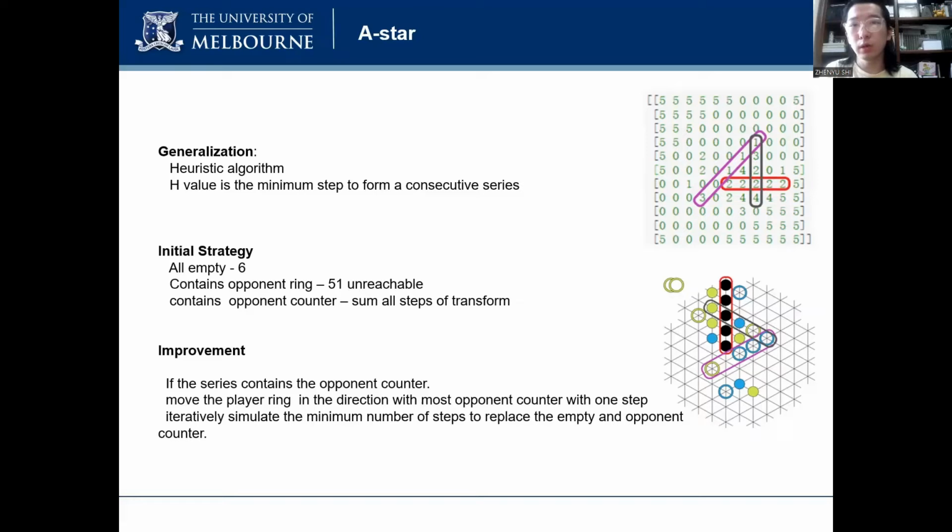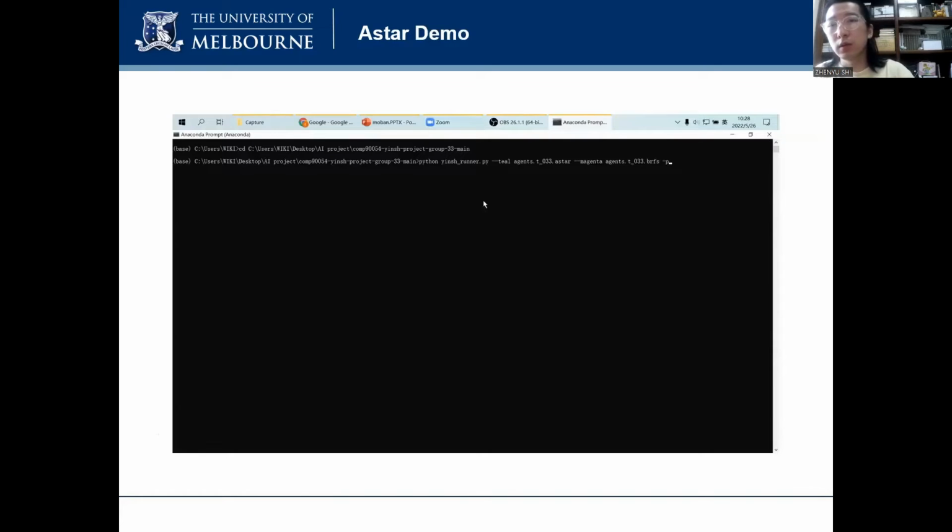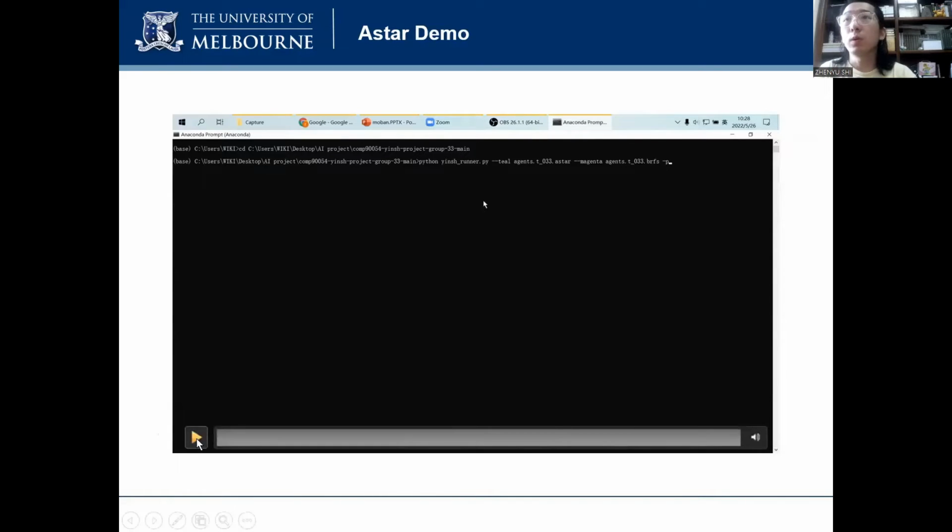We changed the calculation for the case where the sequence contains opponent's counters. The ring will move in the direction with the most opponent counters by only one step, and the agent iteratively simulates the minimum number of steps to convert empty or opponent counters to the player counter, and finally returns the value. The AStar demo is shown below.